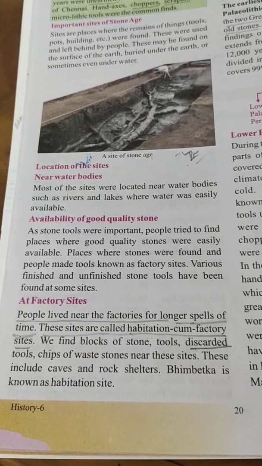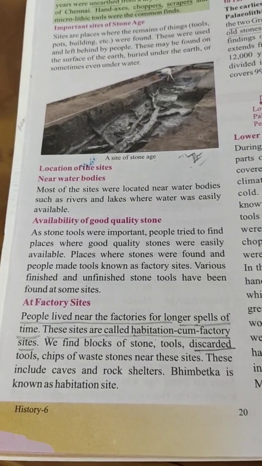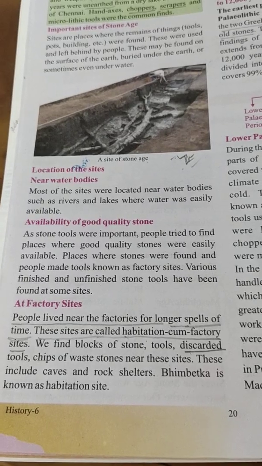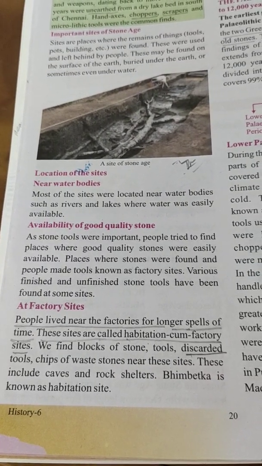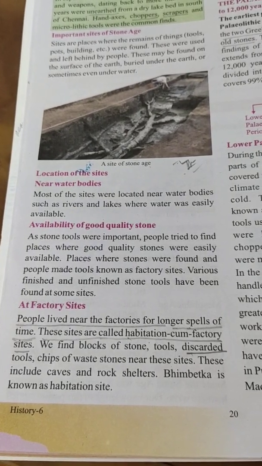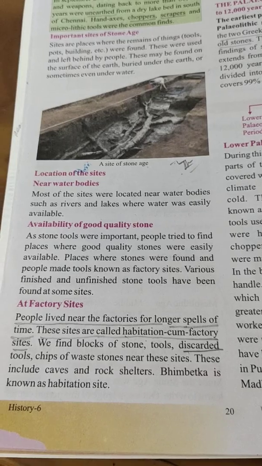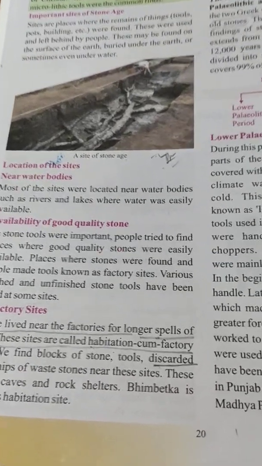We find blocks of stone, tools, discarded tools. Discarded means dispose of. Chips of waste stones are found near these sites. These include caves and rock shelters. Bhimbetka is known as a habitation site.